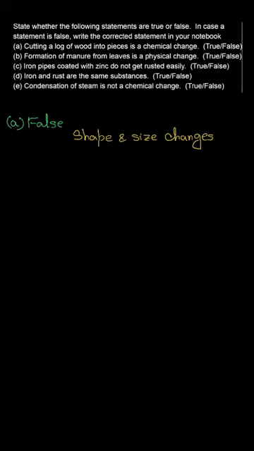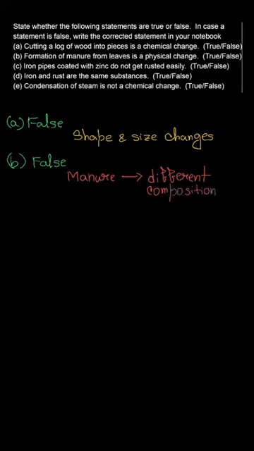Okay, now let us go for the second one, which is saying that the formation of manure from leaves is a physical change. Okay, this sentence is also false because when manure is formed from leaves, it undergoes many chemical processes and henceforth we can say that it is a false statement. Manure also has different compositions. Okay, so that's why the second one becomes the false statement.